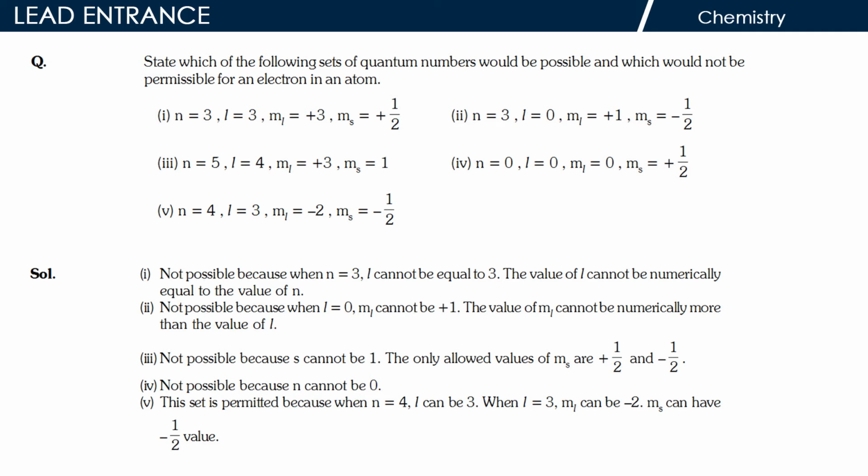4. Not possible because n cannot be 0. 5. This set is permitted because when n is equal to 4, l can be 3. When l is equal to 3, ml can be minus 2. ms can have minus 1 divided by 2.